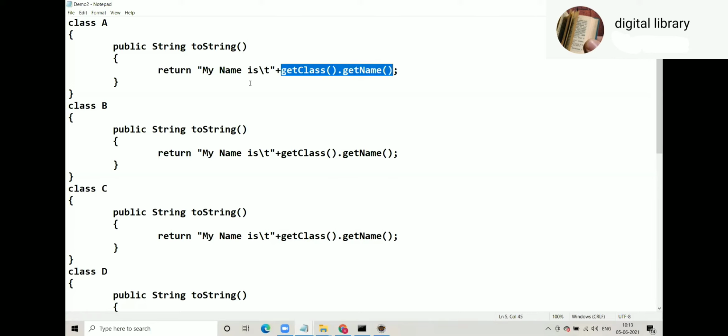Sir, my getClass is a method of the Object class. Okay. And what about getName? The getName is a method of, I think, the Class class. I am not 100% sure. Sir, can you scroll down to the main function?